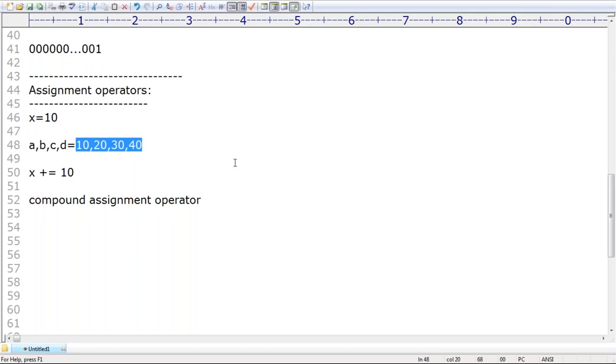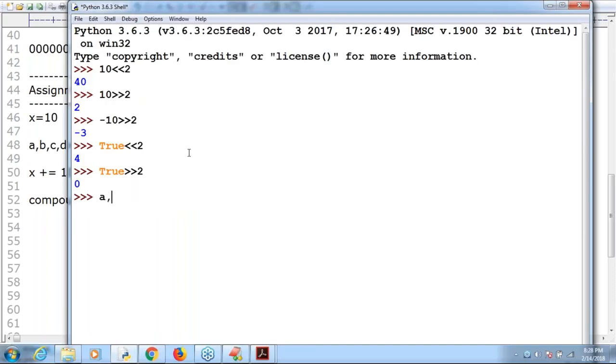One minute, let me cross check. a, b, c, d equals 10, 20, 30, 40 I'm taking. Yes, perfectly valid. What is the a value? 10. What is the b value? 20. What is the c value? 30. What is the d value? 40. Now a, b, c, d equals 10, 20, 30, that's all.